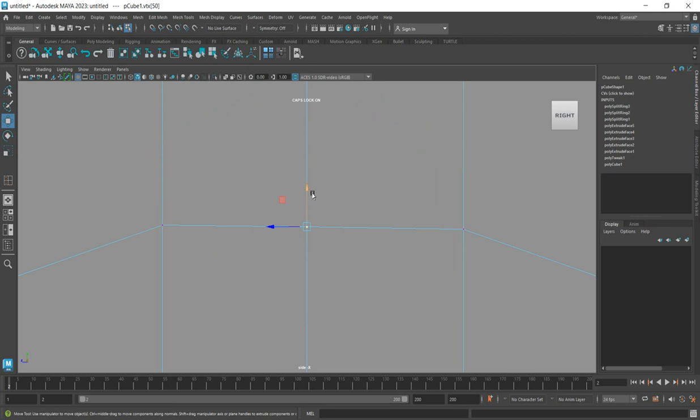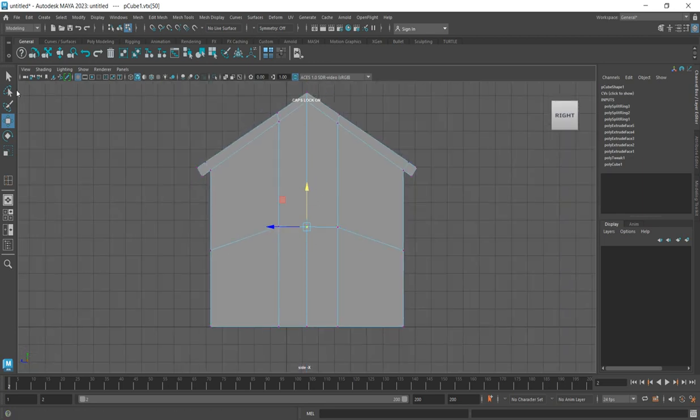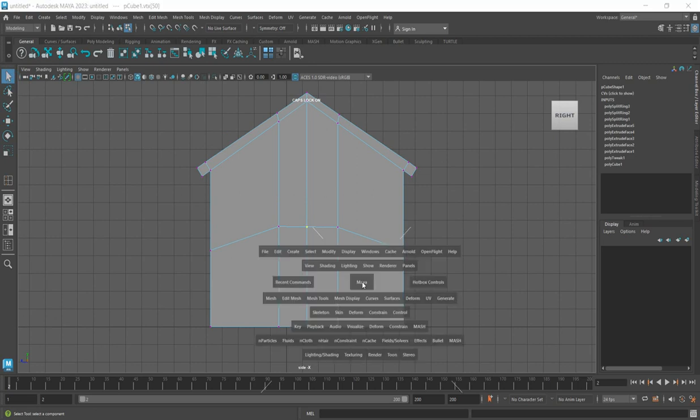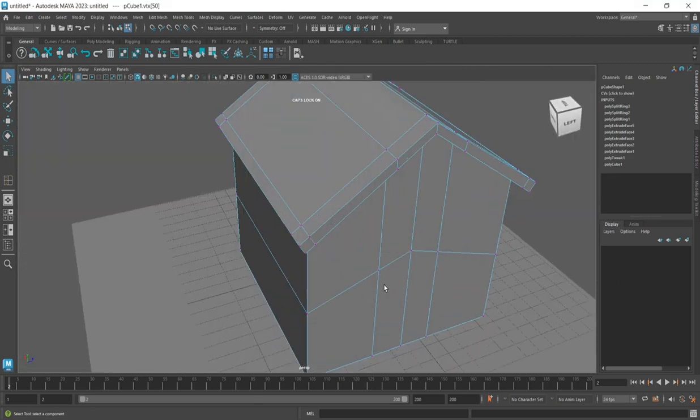F again, so until you are satisfied with what you have done. So press enter, go back there.